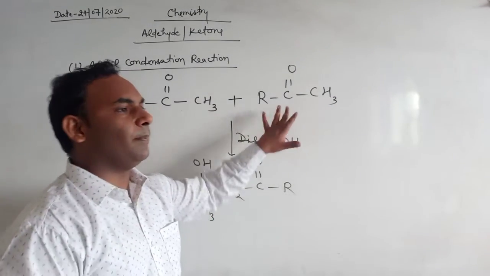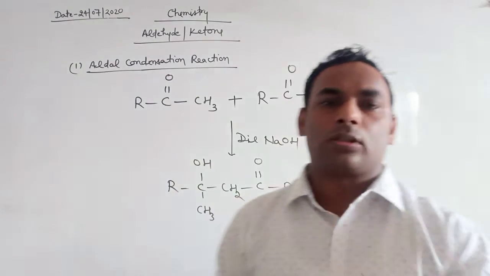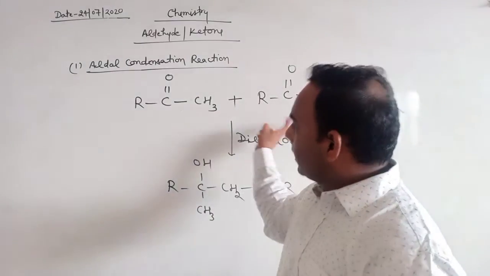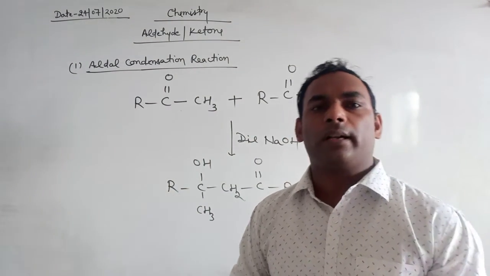In this example, we take 2 moles of ketone, that's why it is called ketol. If we take aldehydes, then the compounds are called aldol.